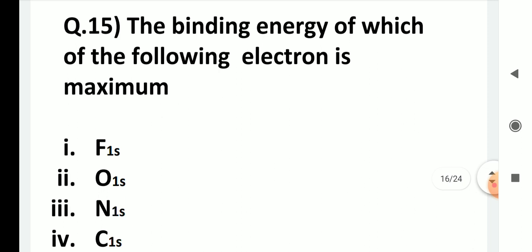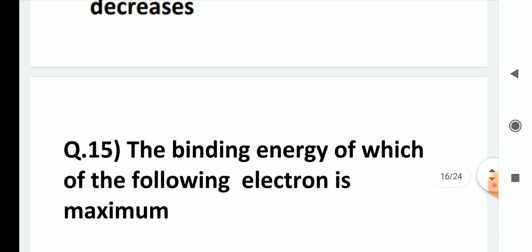Now here you have electrons of four different elements. Binding energy of which of the following electrons is maximum? As the atomic number increases, the binding energy will increase. So fluorine has the maximum atomic number, so the fluorine 1s electron will have the maximum binding energy.